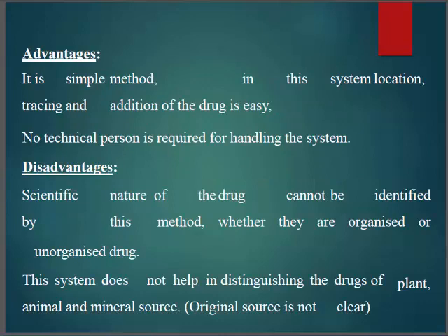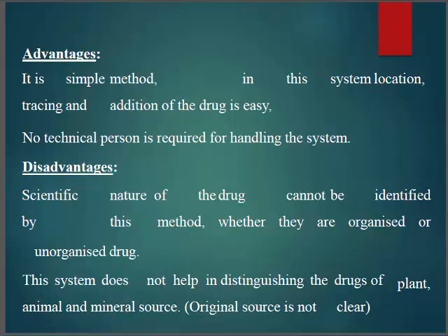Advantage means it's a simple method. In this system, location, tracing and addition of drugs is easy. There is no technical person required for handling the system. And the disadvantage is that the nature of the drug cannot be identified by this method, whether they are organized or unorganized drugs. Organized means we know the properties, unorganized means we don't know the properties.